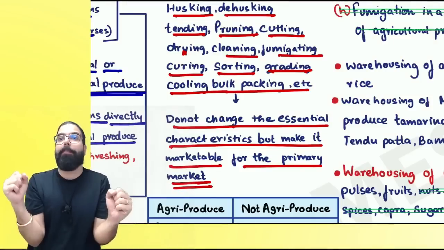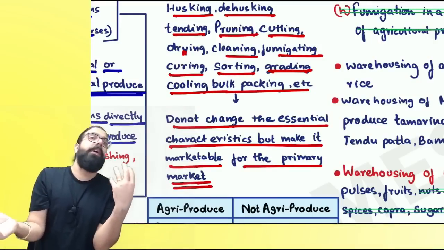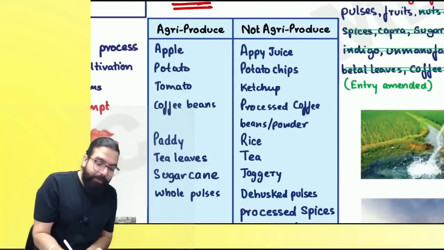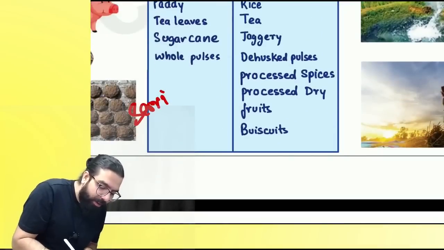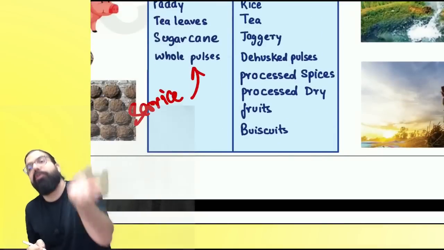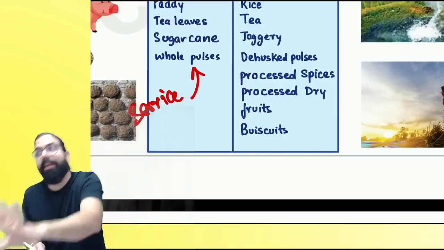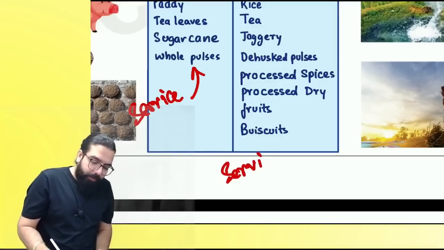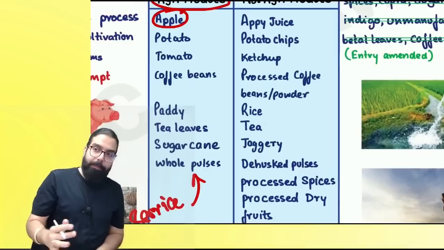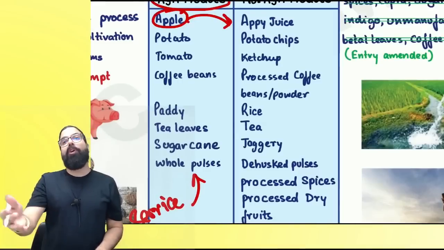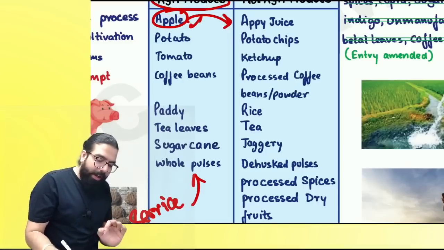It should not change the essential characteristic. Means apple should remain apple. Apple should not become Appy. Potato should remain potato. Potato should not become chips. So what they are telling is, if a service is provided with respect to agricultural produce, and the produce remains agricultural produce, then that service will be exempted. If because of the service agricultural produce becomes non-agricultural produce, then GST will come. Are we clear? So apple remains apple, no GST. Apple became Appy juice because of the service, on that service GST will come. Are we clear, everyone? So what are agricultural produce?